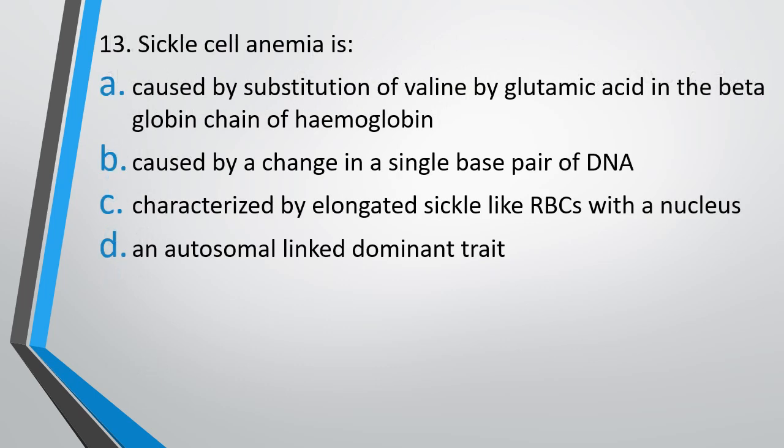Question number 13. Sickle cell anemia is caused by substitution of valine by glutamic acid in the beta globin chain of hemoglobin; caused by change in a single base pair of DNA; characterized by elongated sickle-like RBC with a nucleus; and autosomal linked dominant trait. You have to find the correct statement about sickle cell anemia. So the correct answer is option B. It is caused by a change in a single base pair of DNA.